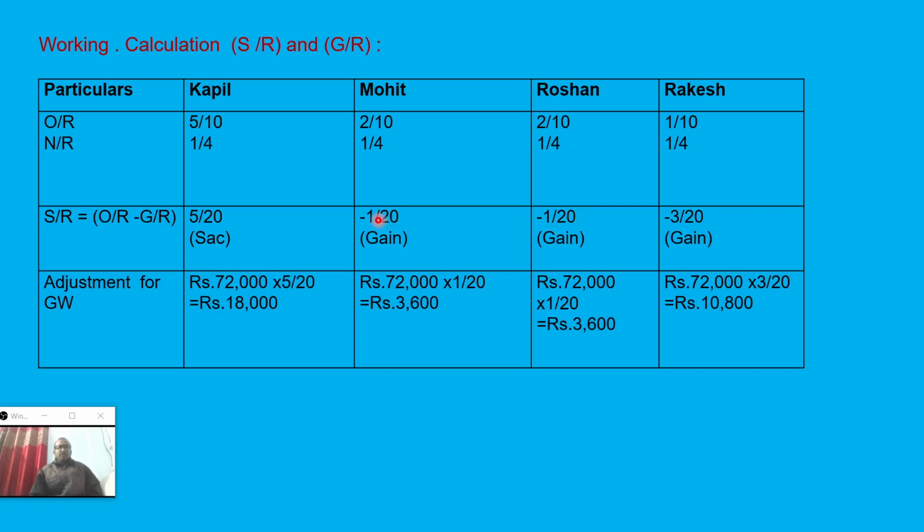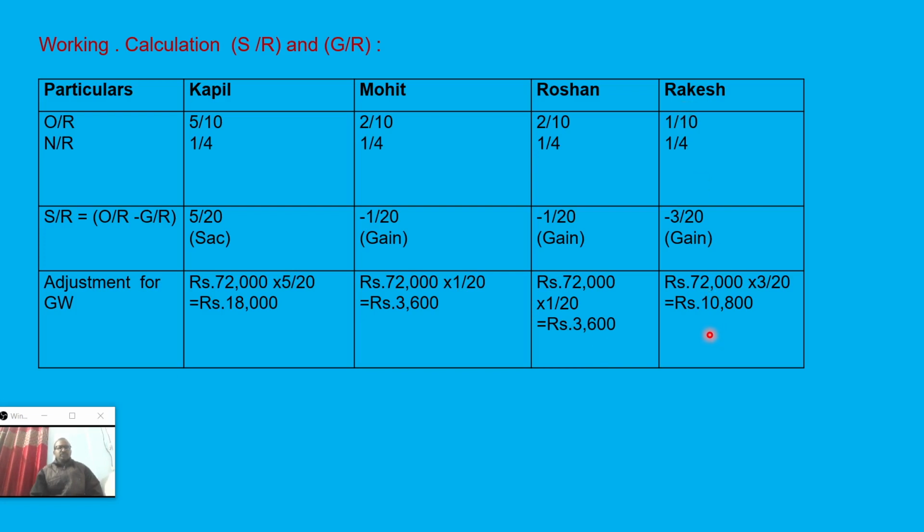So here you can see the 3 partners have gained, Mohit, Roshan, and Rakesh, and the total gain is 1/20, 1/20, and 3/20, coming to 5/20. So total gain will always equal total sacrifice. Total sacrifice 5/20 and total gain also 5/20. Now here the total firm value of goodwill was 72,000. Out of that, Kapil's share is 72,000 into 5/10, that is 18,000. Mohit's share is 3,600, Roshan also the same, 3,600, and Rakesh is 10,800.